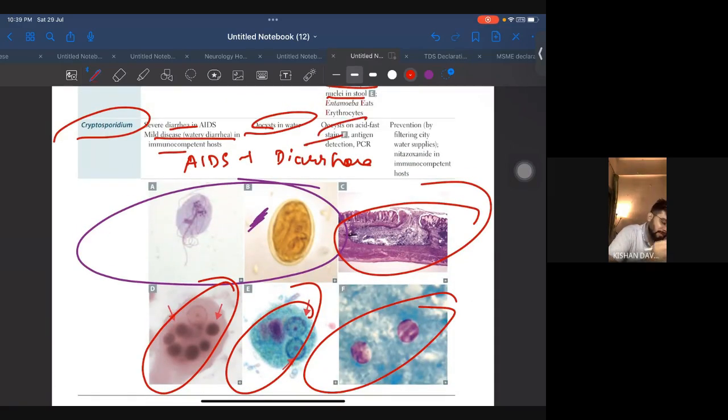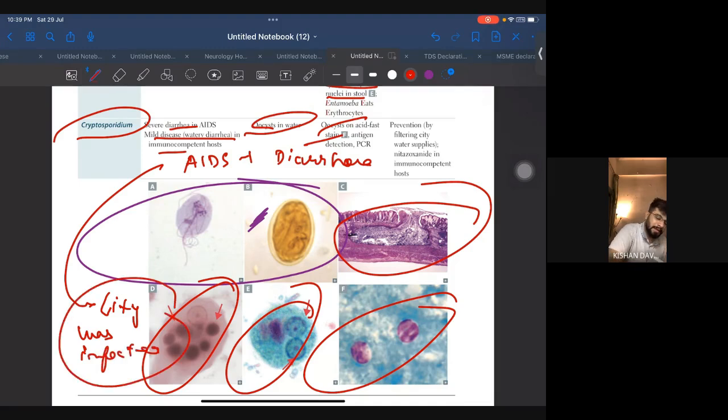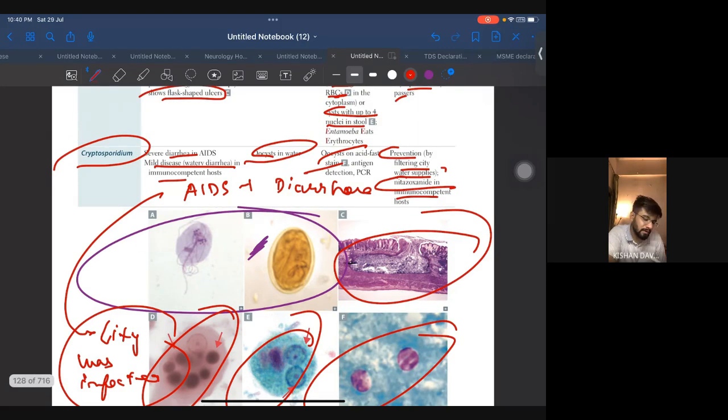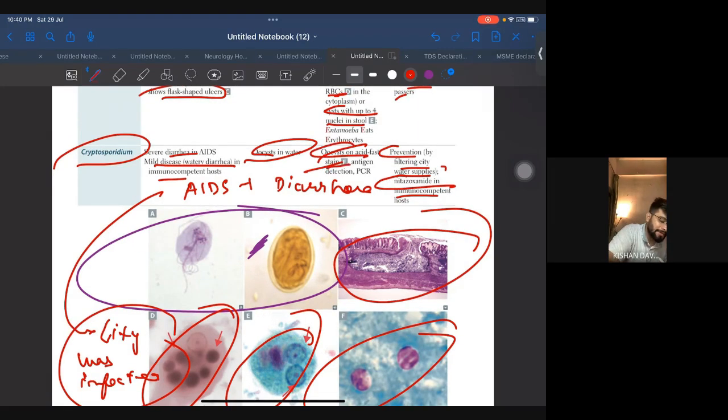So in the question what they will give you is the entire city was infected. Okay, so in the treatment they will say prevention by filtering city water supply. Nitazoxanide also important. Okay, and another thing they haven't given here, oocysts on acid-fast stain. This is important. Oocysts on acid-fast stain is important.